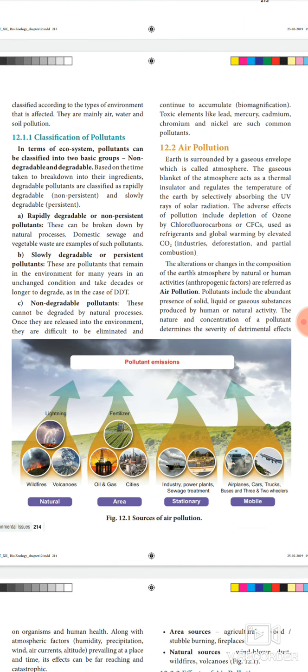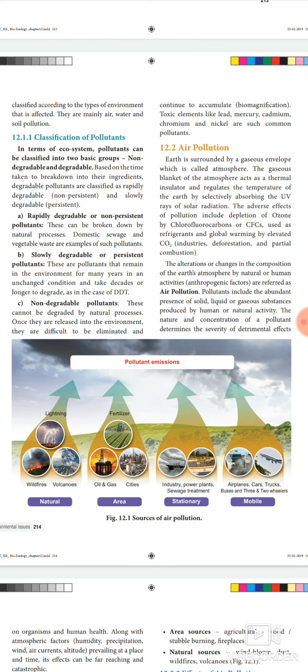So degradable pollutants are classified into two types: rapidly degradable, otherwise known as non-persistent, and slowly degradable, otherwise known as persistent pollutant. Next we see the non-degradable pollutant. These cannot be degraded by natural processes. Once they enter the environment, they are difficult to eliminate and continue to accumulate.